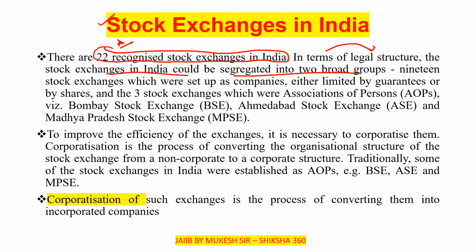In terms of legal structure, the stock exchanges in India can be segregated into two broader groups.